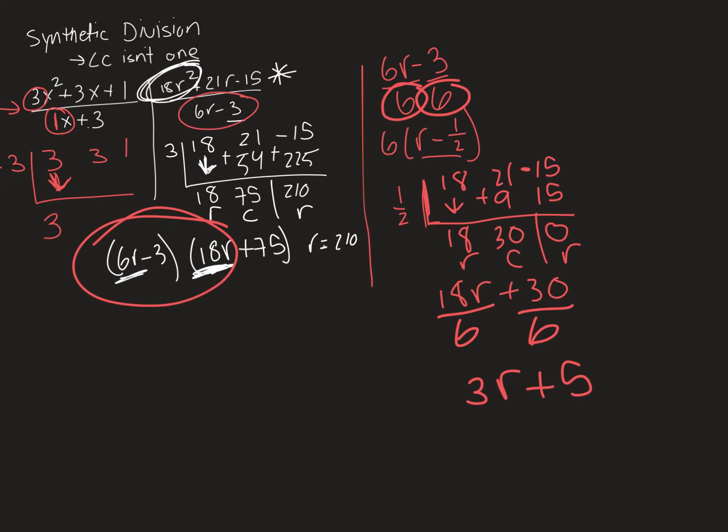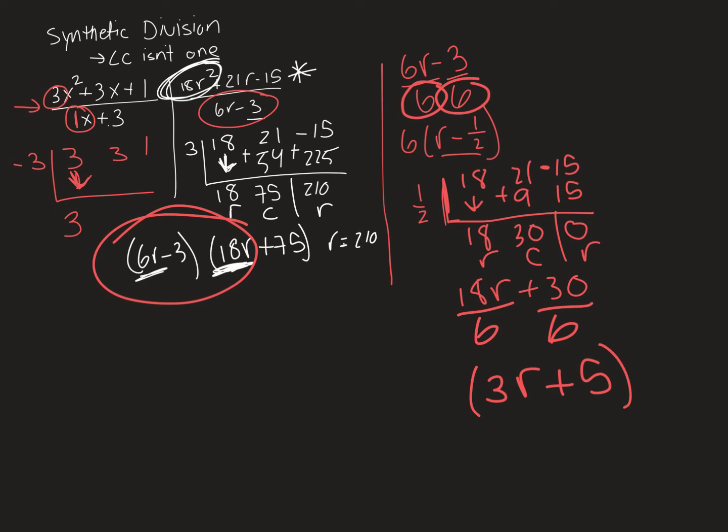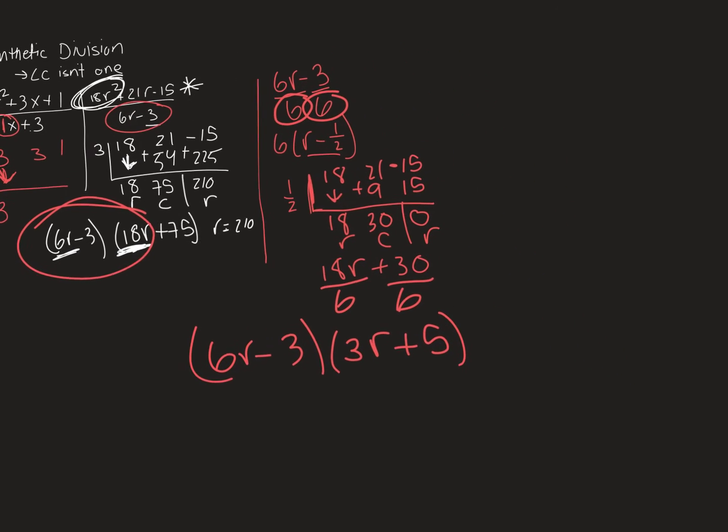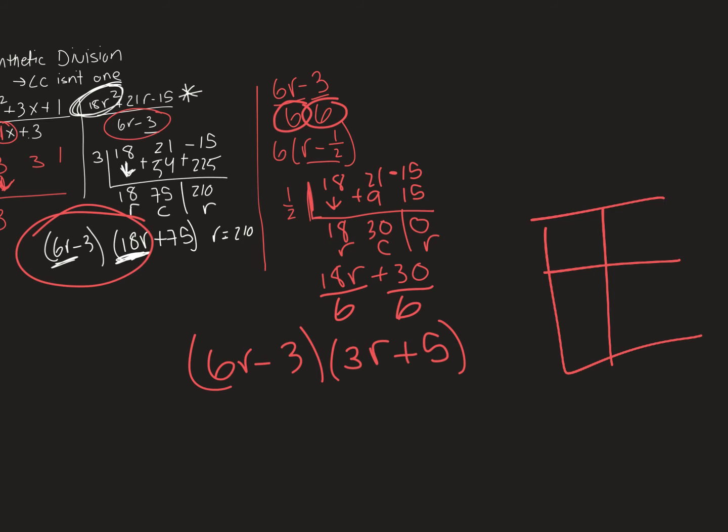But let's check the work to make sure it makes sense. We divided by 6r minus 3. I'm going to go ahead and use the tables to multiply. I'm going to FOIL, I'm going to double distribute. We have 18r squared. Perfect. That's our first term.